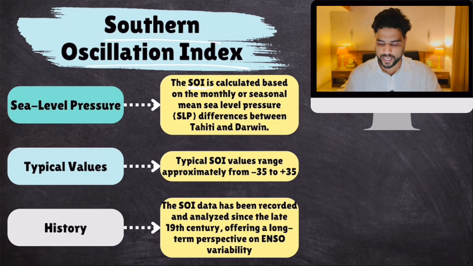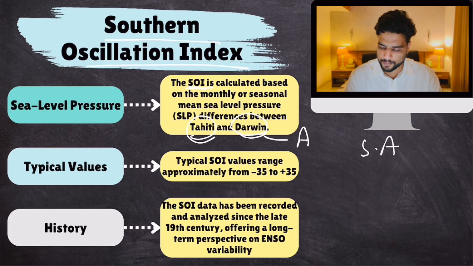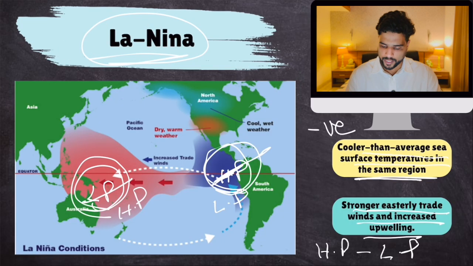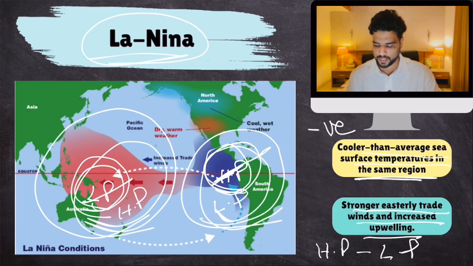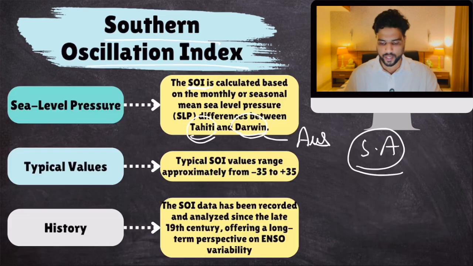What is the Southern Oscillation Index? Basically, you check the atmospheric pressure near Tahiti. Tahiti is near South America, and Darwin, which is near Australia. Okay? Make sense? So you calculate the pressure over here and here. You subtract the pressure of this place from this place. If the difference is positive, La Nina, negative, El Nino. You understand? So let's read it out.